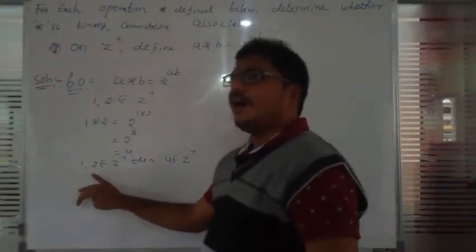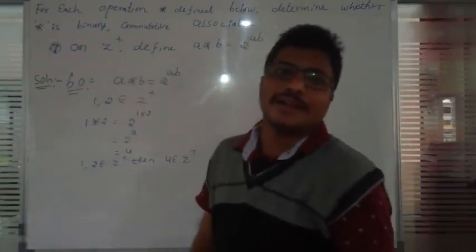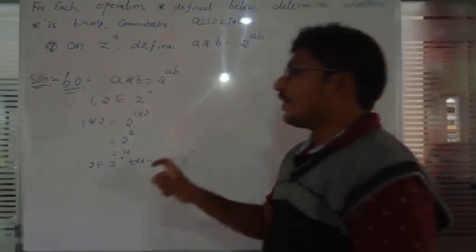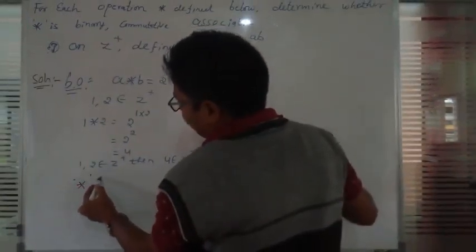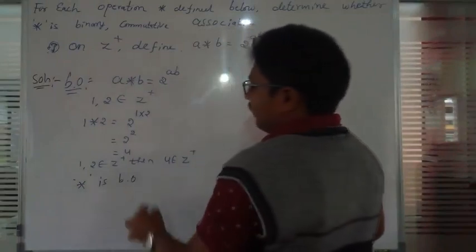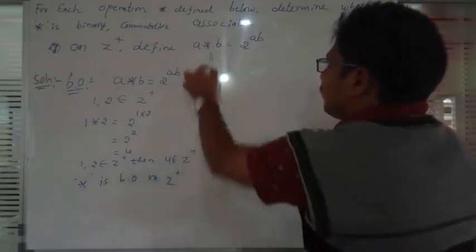Whatever we take and operate, if the result is in the same set, that is called a binary operation. A cross A tends to A, so star is a binary operation on the Z plus set.